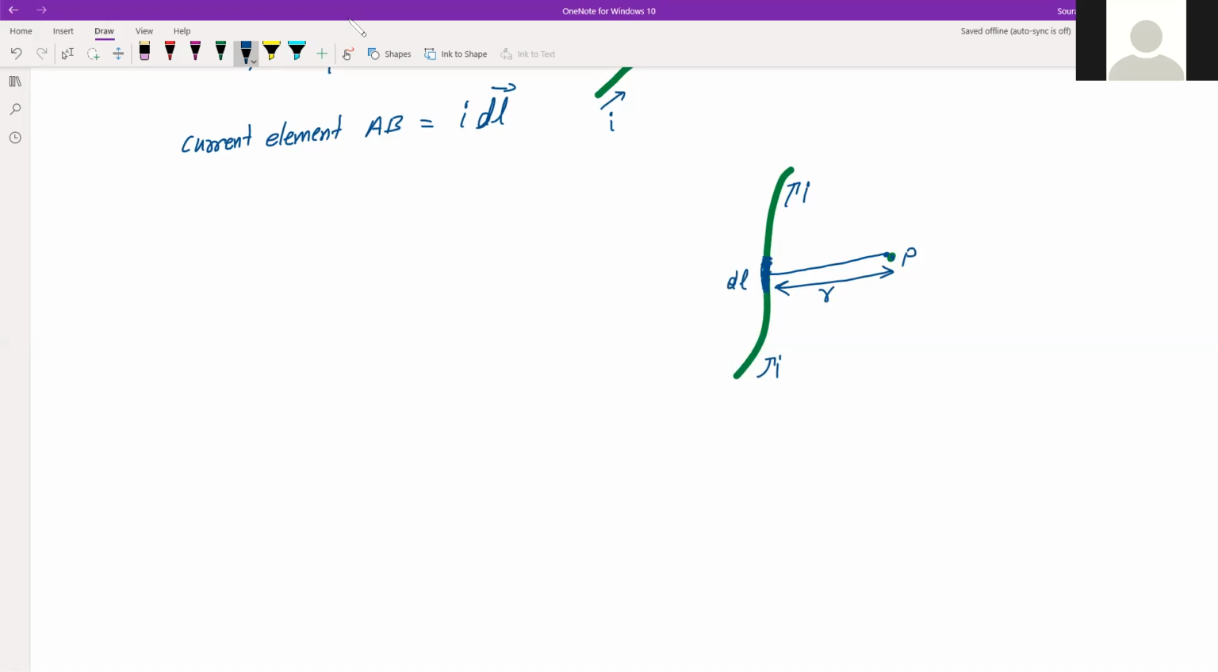Now there is a segment of current carrying wire in this diagram, and P is the point where the magnetic field is to be calculated. I dl is the current element, and r is the distance of the point P with respect to the current element I dl.